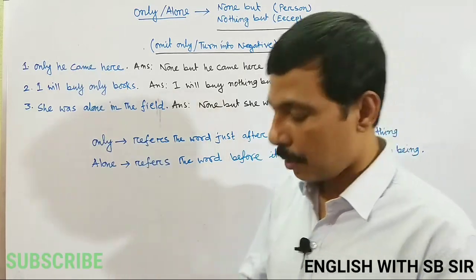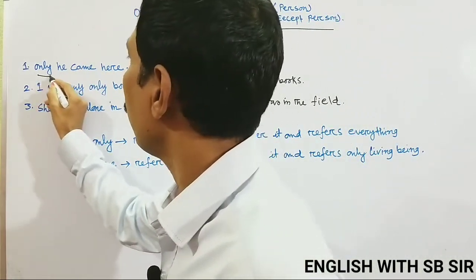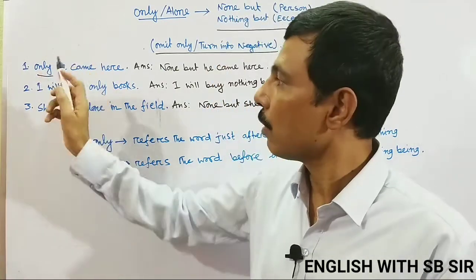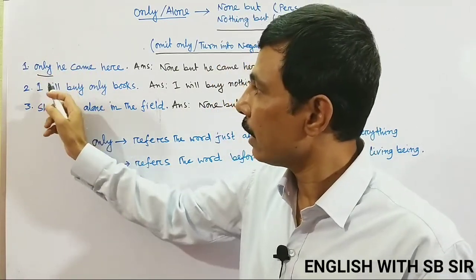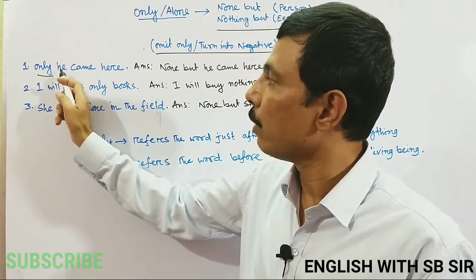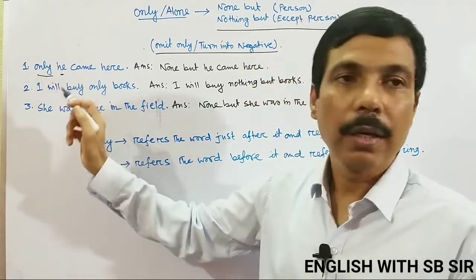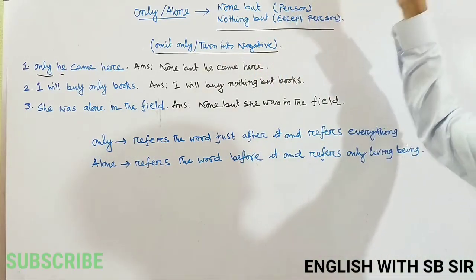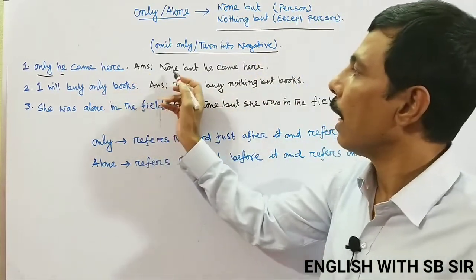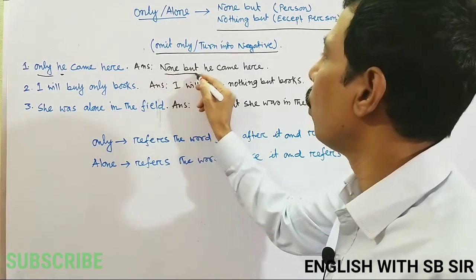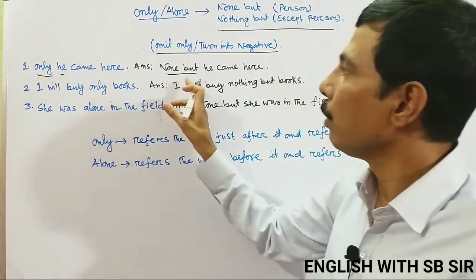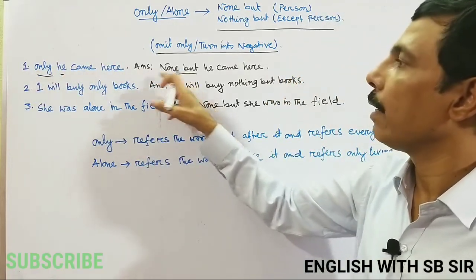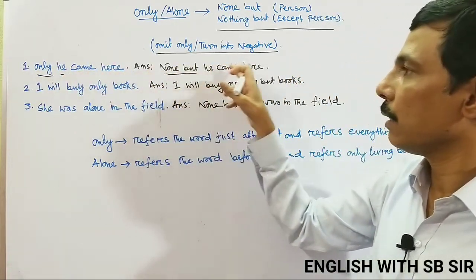So in the place of only, you should consider that only refers here to he. This word only refers to the word he. So he is a human being or a person. So what should we use here? We use none but. In the place of only we use none but, and the remaining part of the sentence will be the same.